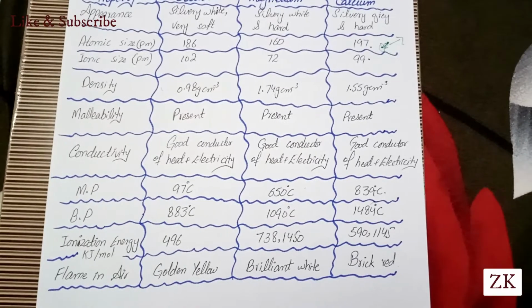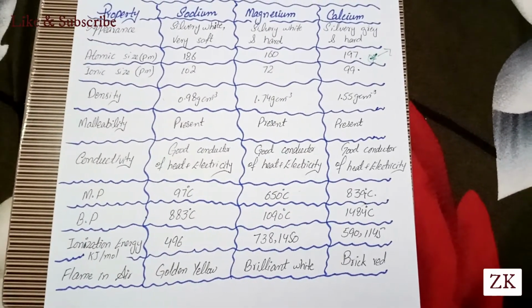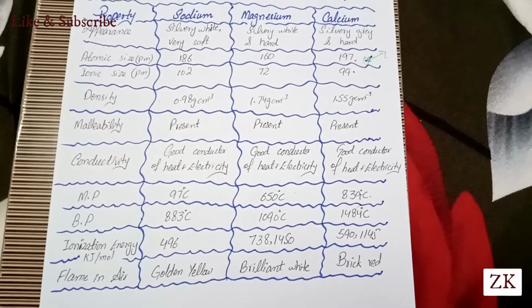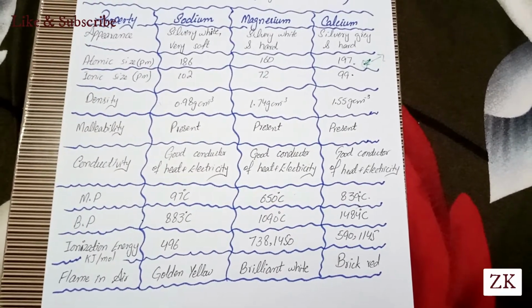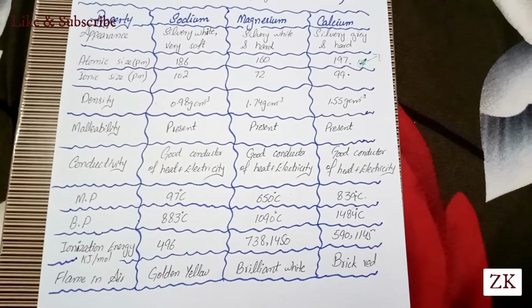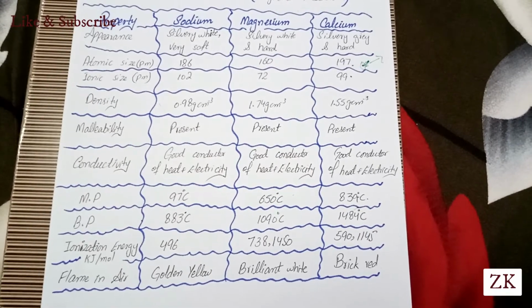Now comes the boiling point. Sodium has a boiling point of 883 degrees Celsius. Magnesium has the boiling point 1090 degrees Celsius, and calcium has the boiling point 1484 degrees Celsius.